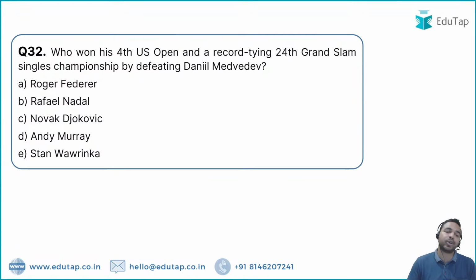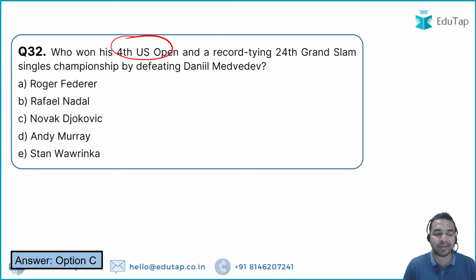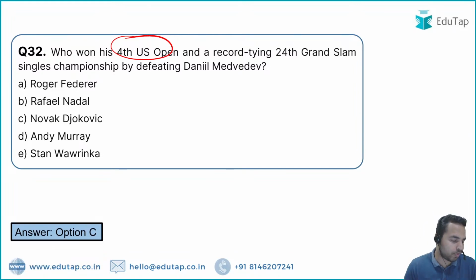Next question is, you have to identify the name of the person who recently won his 4th US Open title, and that particular person has defeated Daniil Medvedev and won his 24th Grand Slam singles championship. What is the name of that person? That person is really a person who is having a streak of winnings in the past year, and the name of that person is Novak Djokovic. Okay, so Novak Djokovic is the right answer to this question.